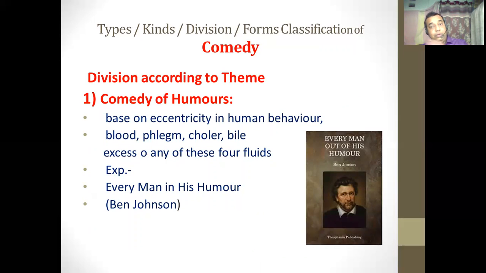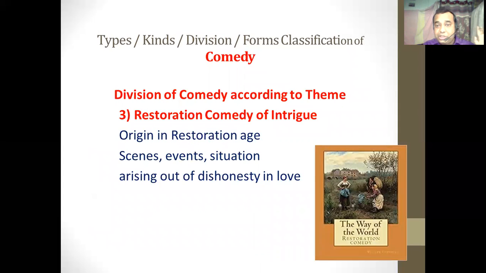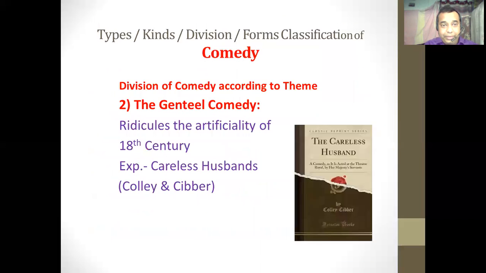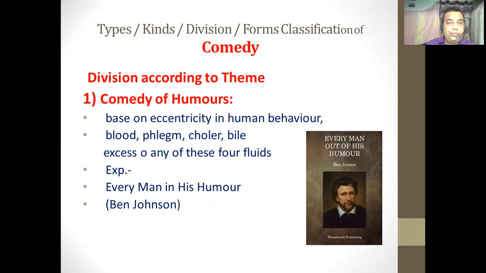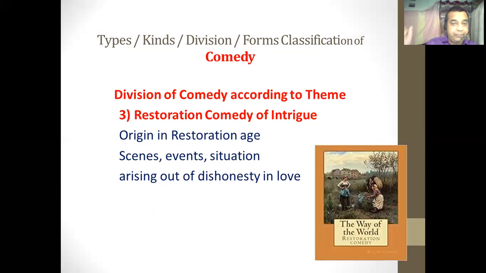According to the theme, the comedy is further divided into five subtypes. The first is the comedy of humors, the second is gentle comedy, the third is restoration comedy of intrigue, the fourth is comedy of manners, and the fifth is sentimental comedy. As the name implies, the comedy of humors creates laughter by writing a story based on the eccentricity of human behavior. The gentle comedy ridicules the artificiality of society. The restoration comedy of intrigue is based on the plot of intrigues, arising out of dishonesty in life and dishonesty in love.